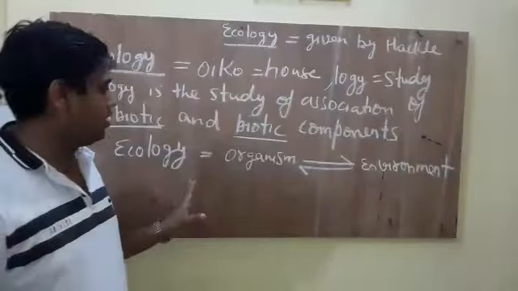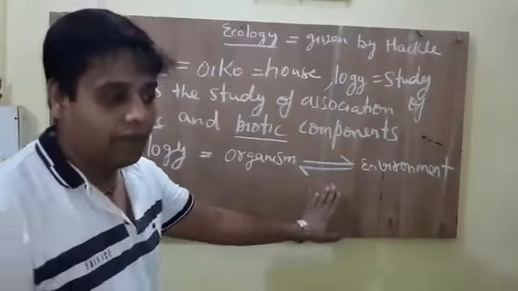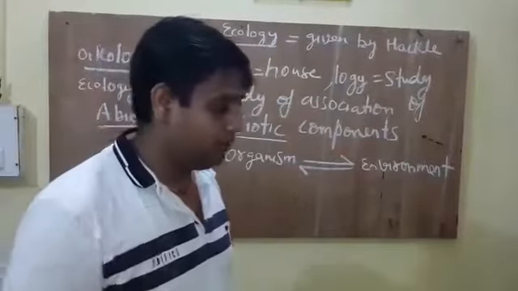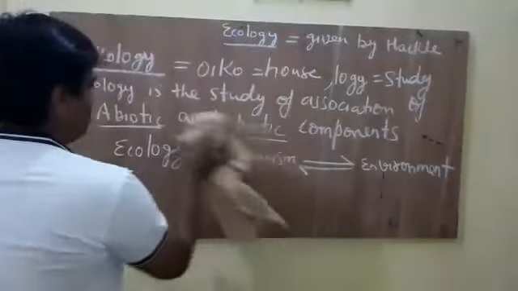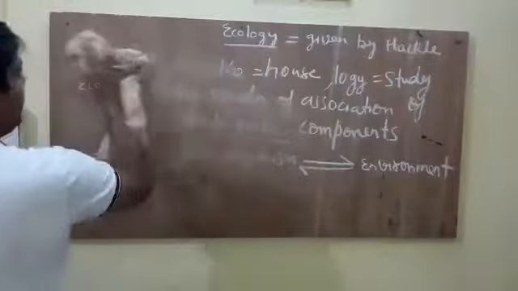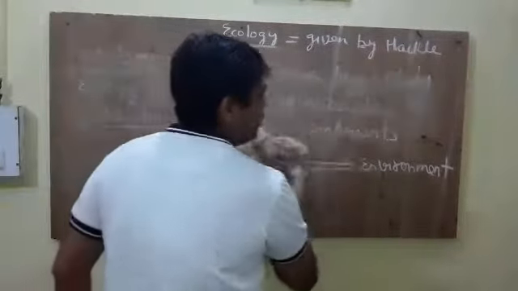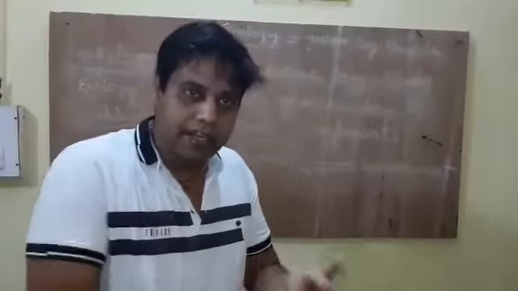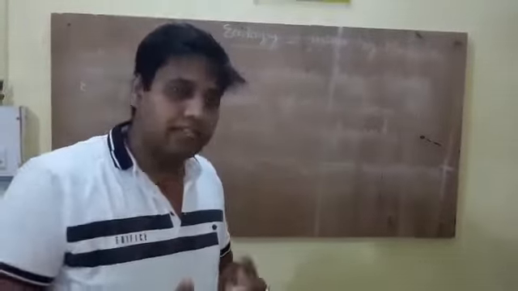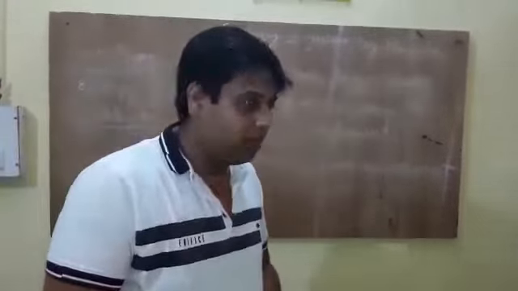The association of organism and environment, that is ecology. We can also say that in ecology, remember one thing, abiotic components affect biotic components, and biotic components affect abiotic components. We will study this topic later on.